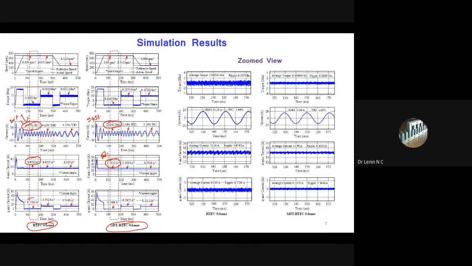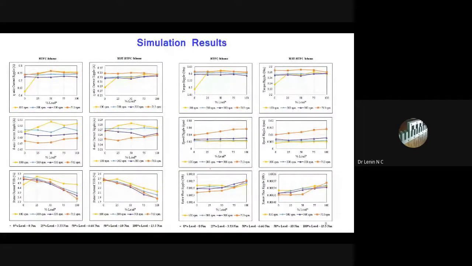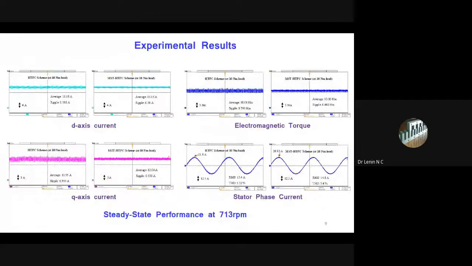Here also, if you see the Q-axis, again it is 0.73 ripple, and here it is 0.34. I just showed the zoomed view of each of these. Likewise, we did it for different speeds. The rated speed is 713 RPM, but we tested our machine at different speeds and checked that every ripple condition satisfied their industry requirement. And the same thing we did experimentally also.